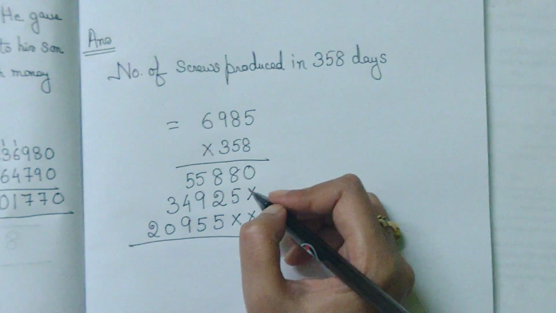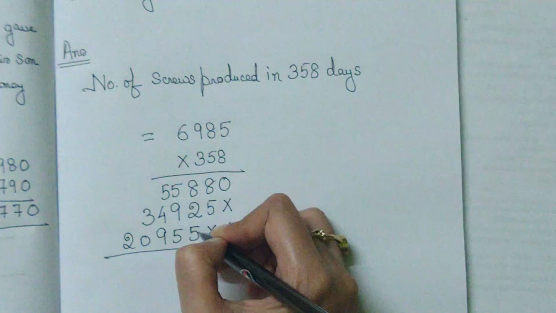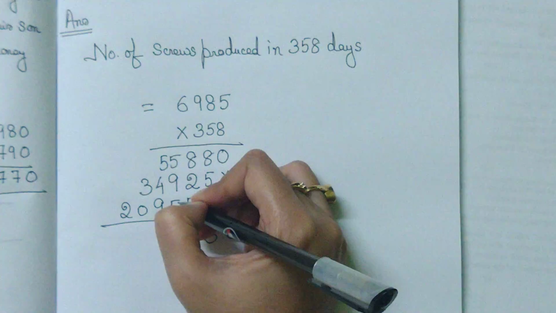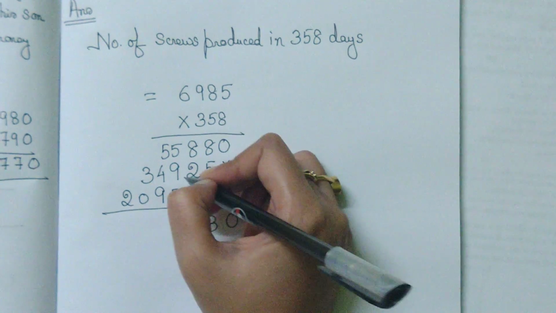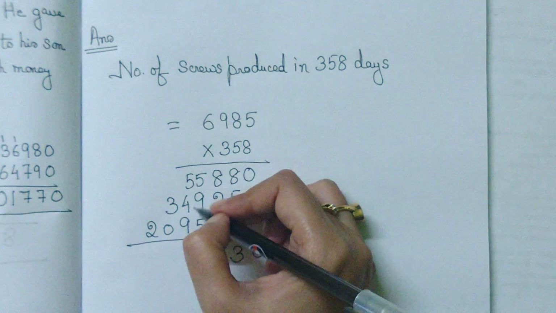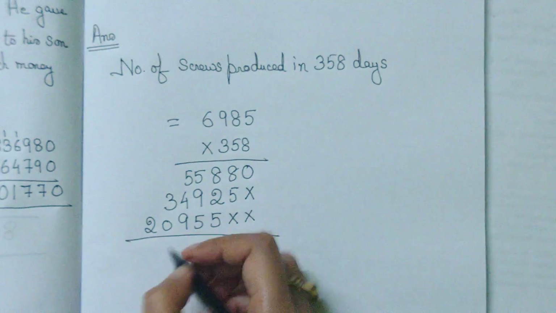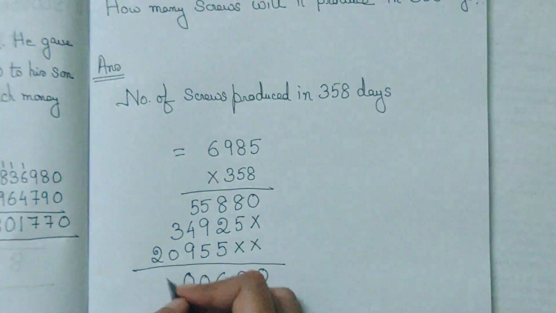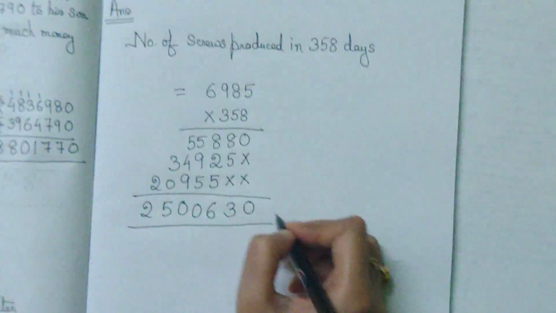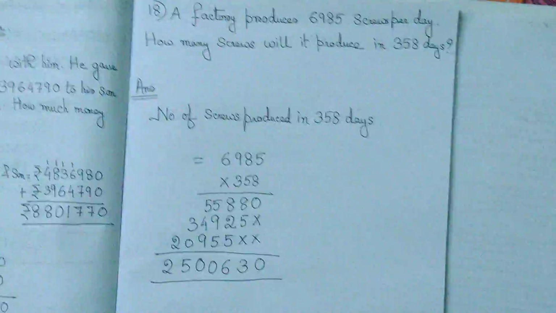0, 8 plus 5 gives you 13, 5 plus 2 7, 7 plus 1 8, 8 plus 8 16, 5, 5 10, 10 plus 1 11, 11 plus 9 20, 2 in hand, 5 plus 2 7, 7 plus 4 11, 11 plus 9 20, 2 in hand, 3 plus 2 5, 2. This is the total number of screws that will be produced in 358 days. So this is your answer.